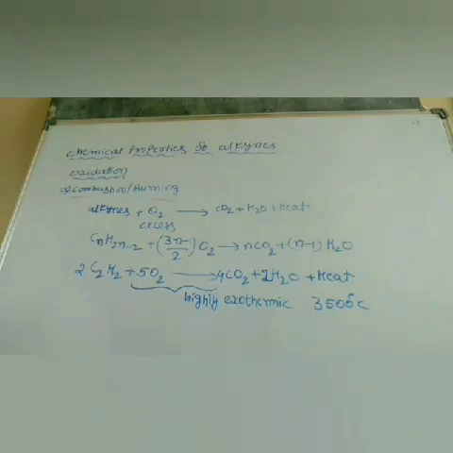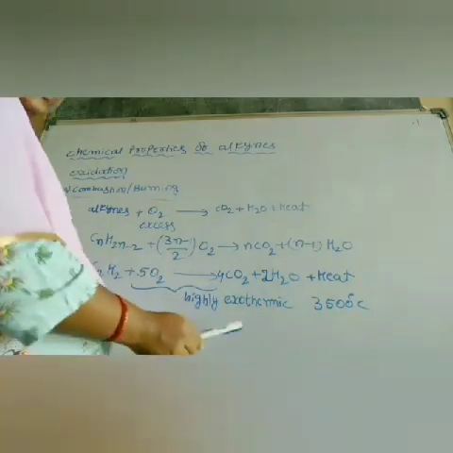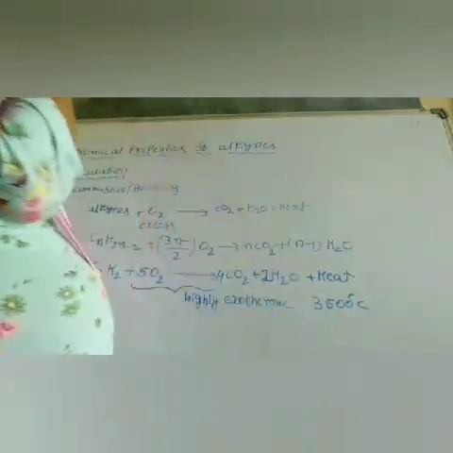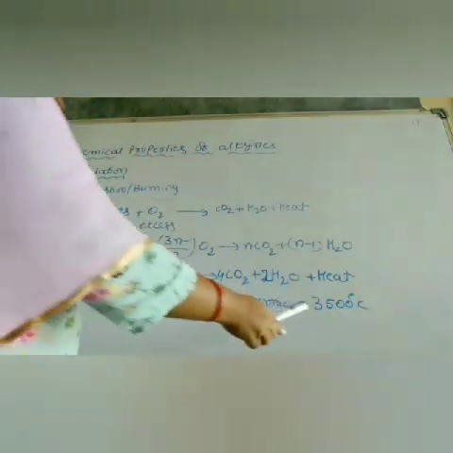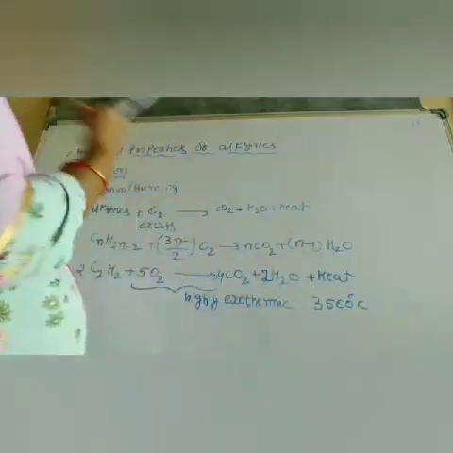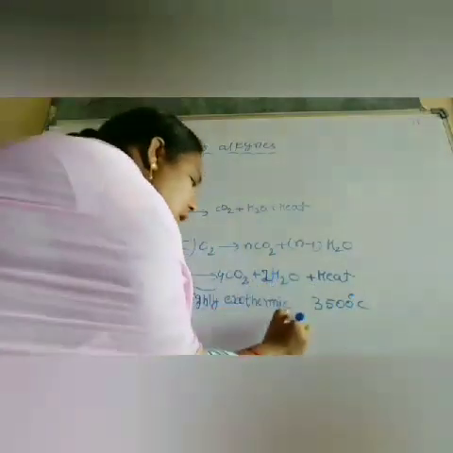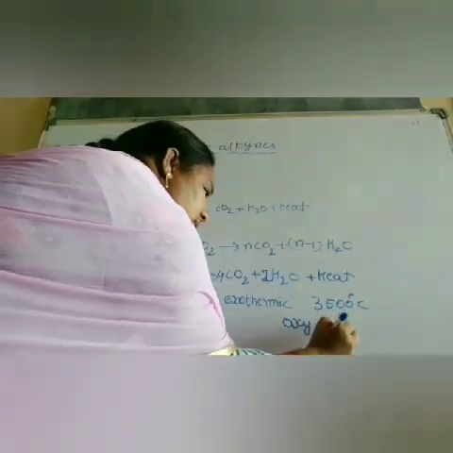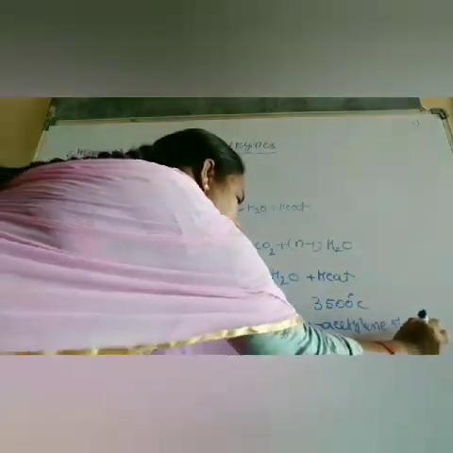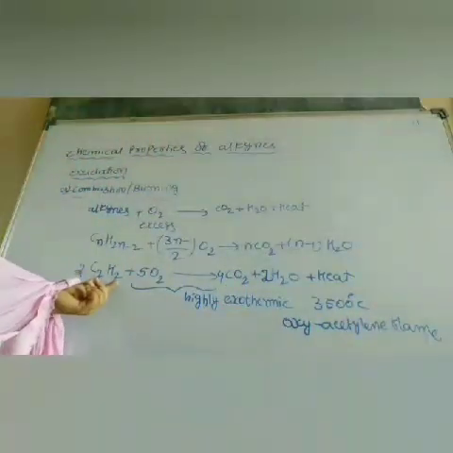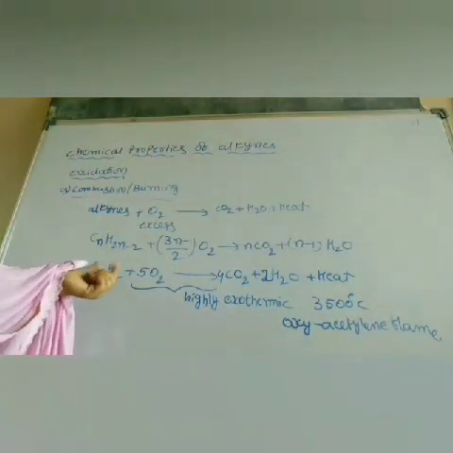During this highly exothermic reaction, the temperature released is above 3500 degrees Celsius. So what is this heat? That flame is called the oxyacetylene flame. It is the combination of acetylene with oxygen.